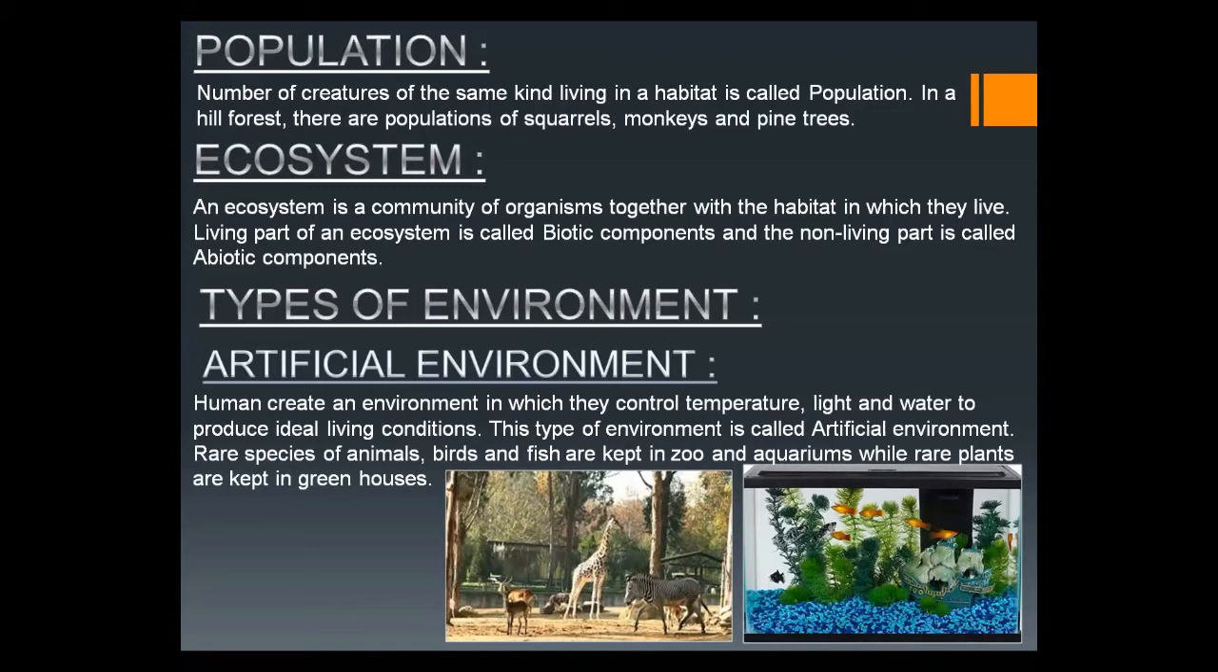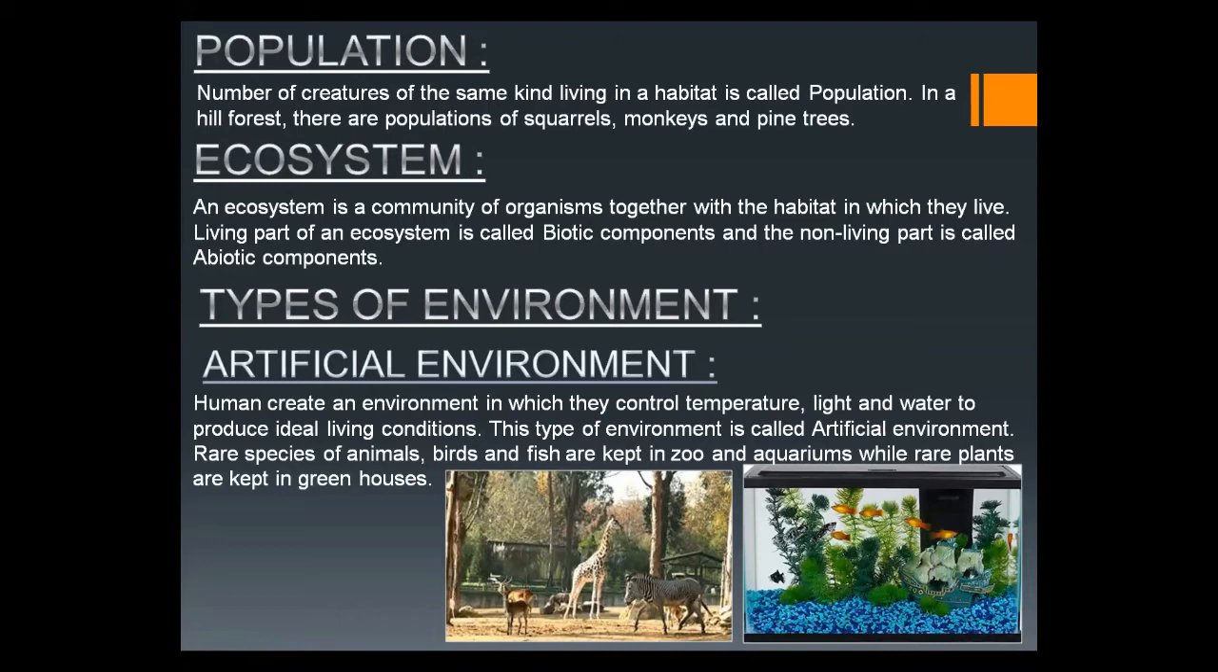And what is the non-living part of the ecosystem? The non-living part of the ecosystem is the quantity of oxygen, the nitrogen, the carbon, the temperature, the soil, the amount of air. All these are the non-living part, and they are called the abiotic component of the ecosystem.